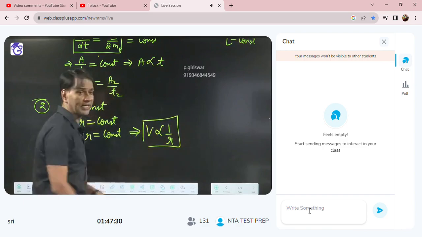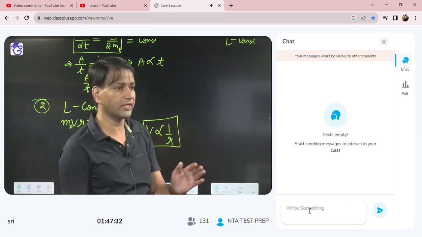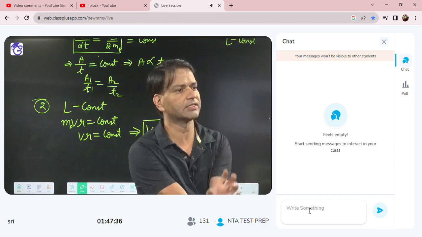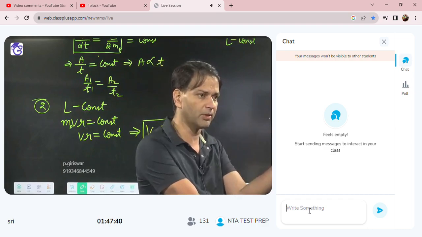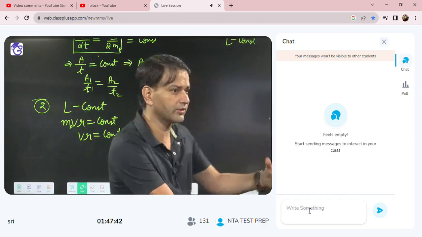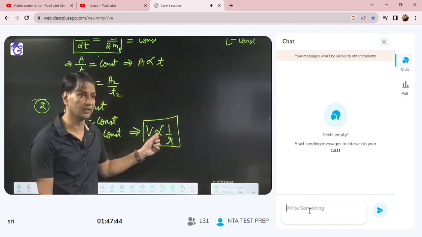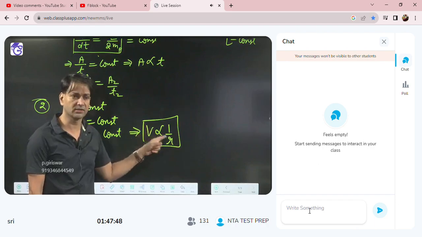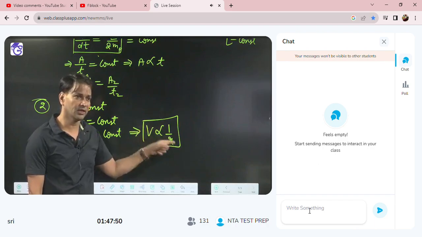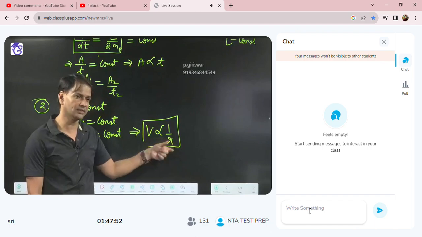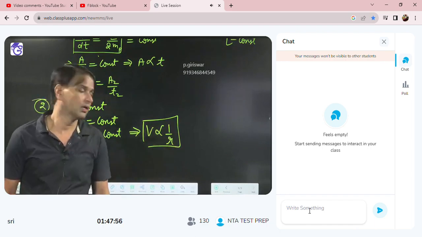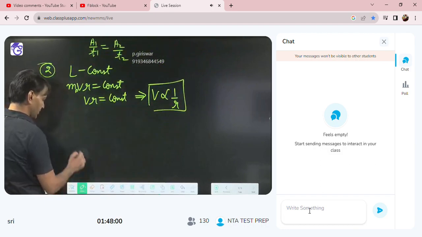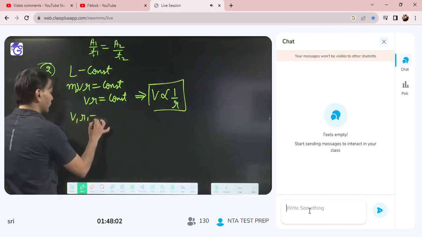So from this we can say V is inversely proportional to R. When the planet is closer to the Sun, its velocity will be maximum. When the distance is minimum, velocity will be maximum. When the distance is maximum, velocity will be minimum. R more, V less. Distance less, velocity more. So we can say V1 R1 is equal to V2 R2.